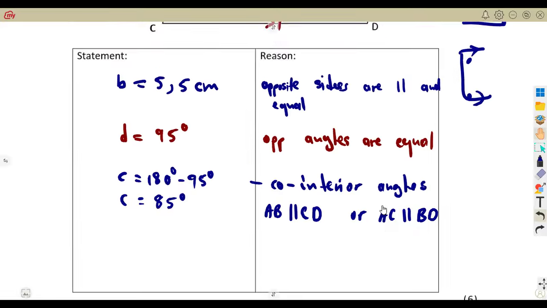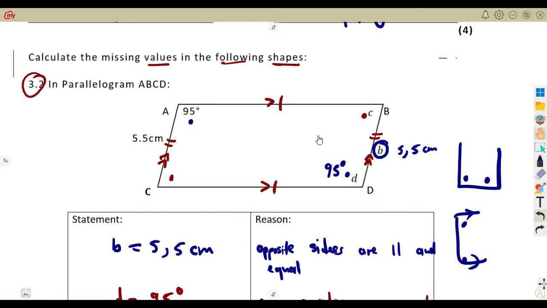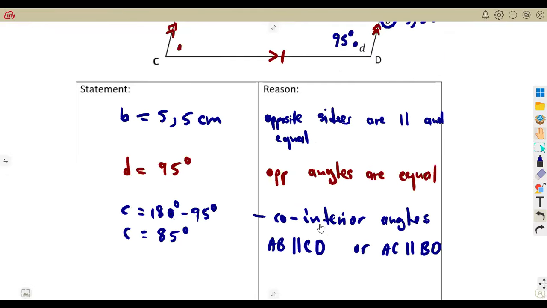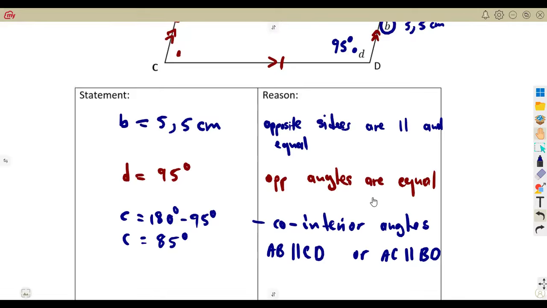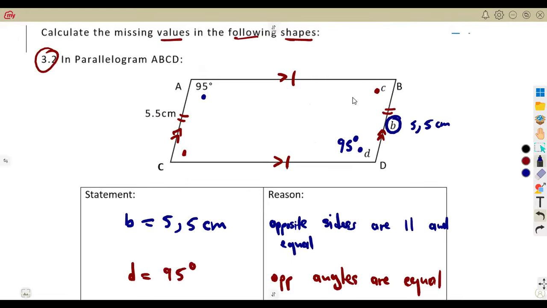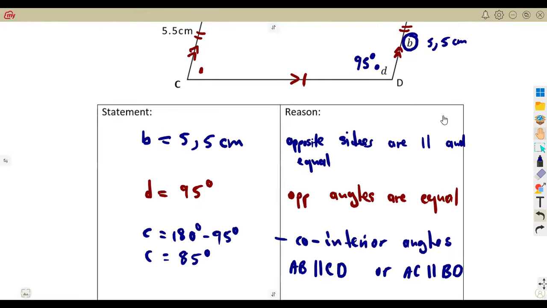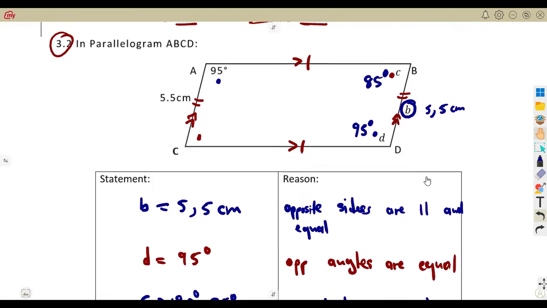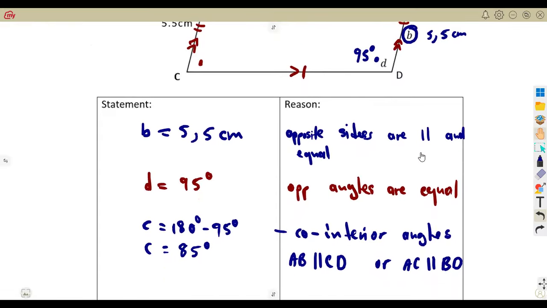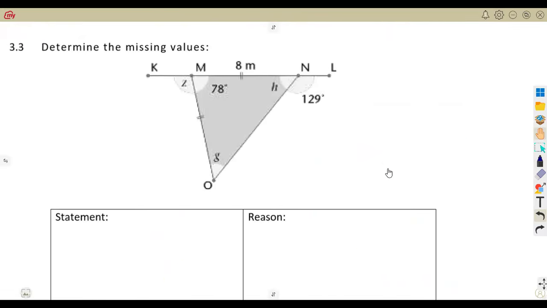Still, we obtain the same answer from these lines being parallel. Any part that you want to use is still under the co-interior angle concept. So this is what we have, guys. We've got this angle, 85 degrees. So we have everything that is missing on that diagram. This is how sometimes these questions are given.